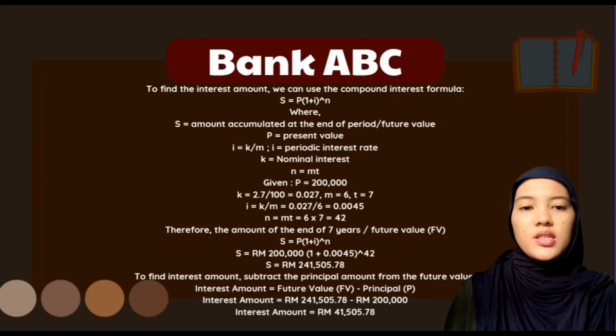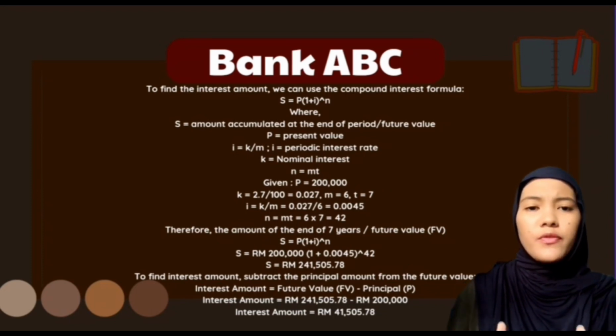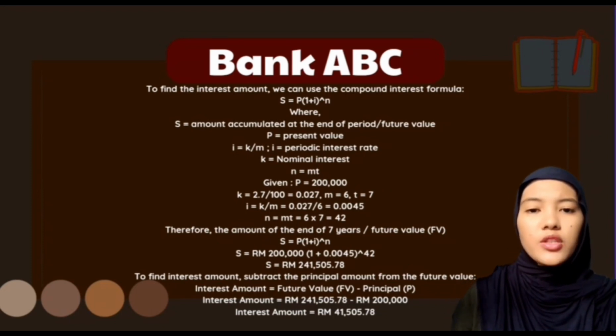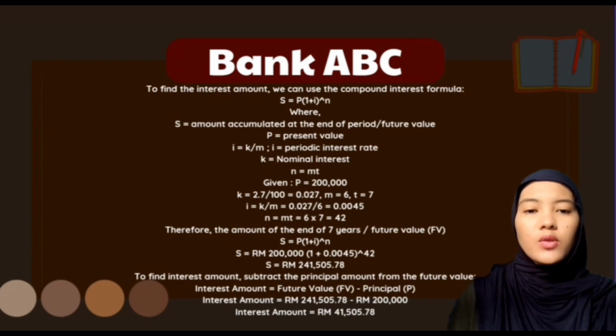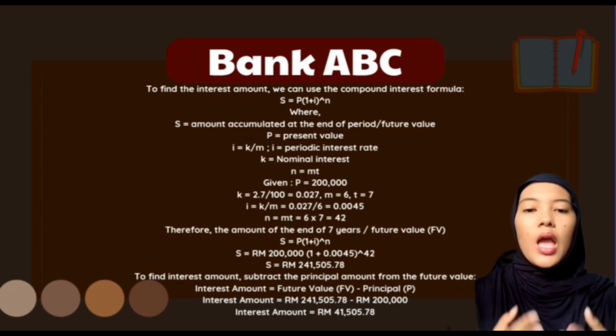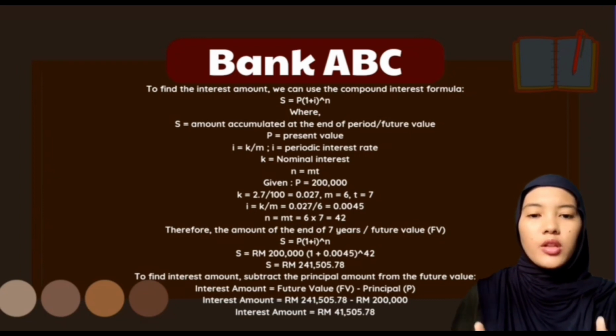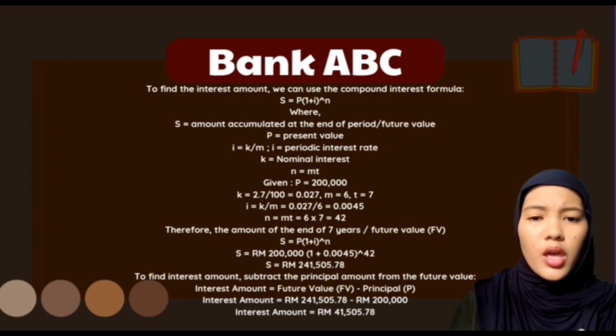For a loan from Bank ABC of RM200,000 with a compound interest rate of 2.7% every 2 months for 7 years, the total interest and future value can be calculated using the compound interest formula. S equal to P bracket 1 plus I bracket power N. Here, the P value, present value, is RM200,000. K, nominal interest, is 2.7 per 100. M, annual compound amount, is 6. And T, term, is 7 years.